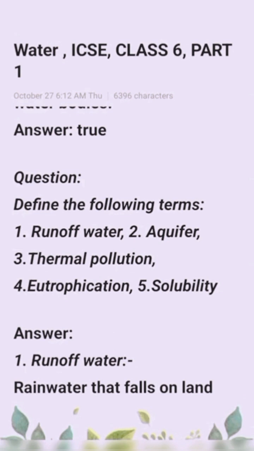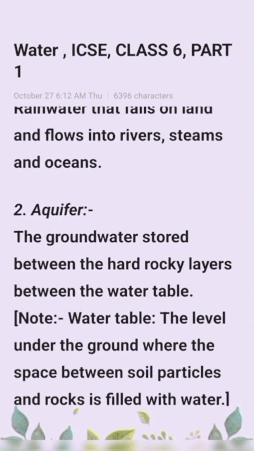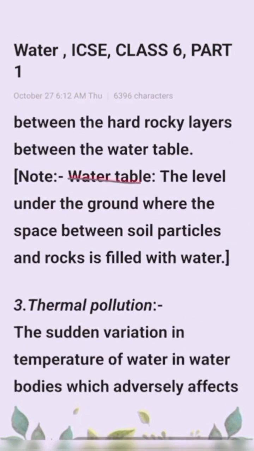Next question type, define the following terms, that is number 1 runoff water, number 2 aquifer, number 3 thermal pollution, number 4 eutrophication, number 5 solubility. Now discuss number 1, runoff water. Runoff water, that is rainwater that falls on land and flows into rivers, streams and oceans. Okay. Next part, aquifer, the groundwater stored between the hard rock layers below the water table. What is water table? Water table is defined as the level under the ground where the space between soil particles and rock is filled with water.